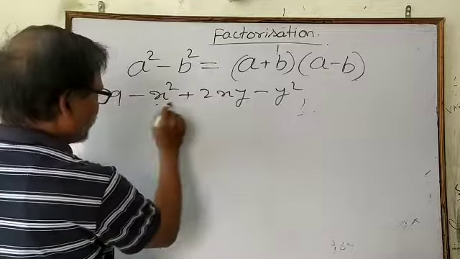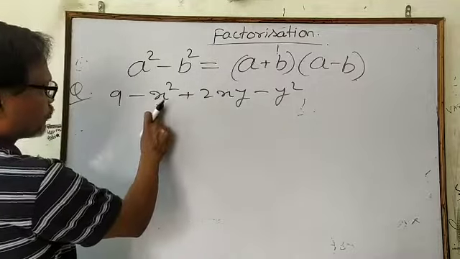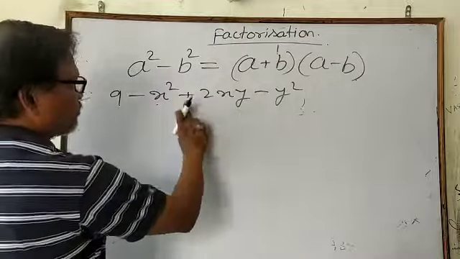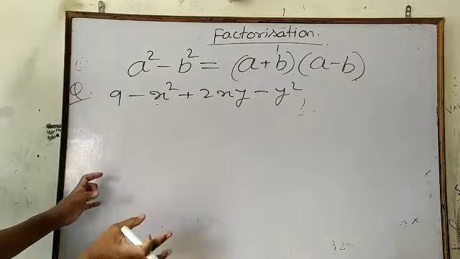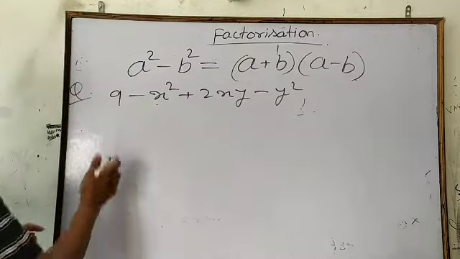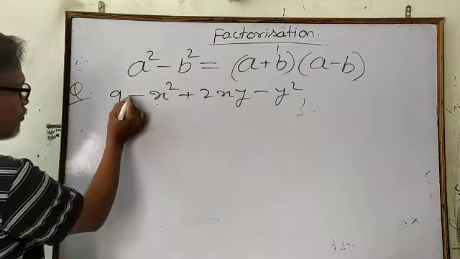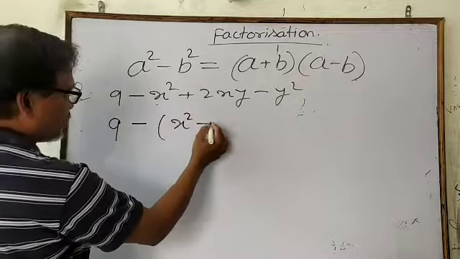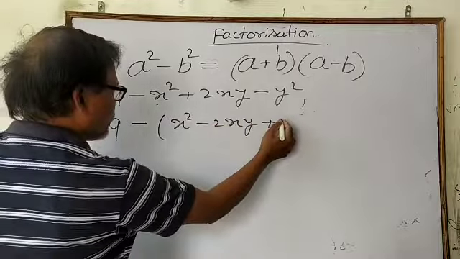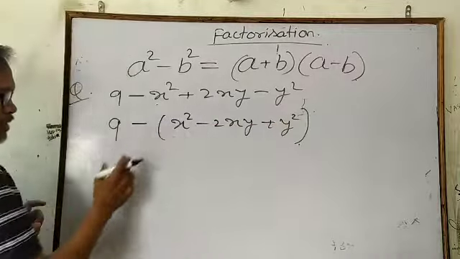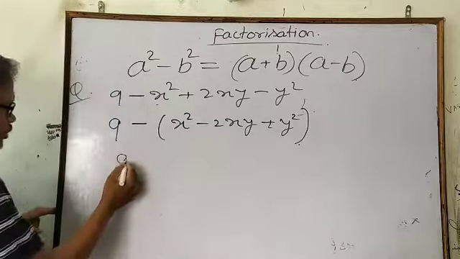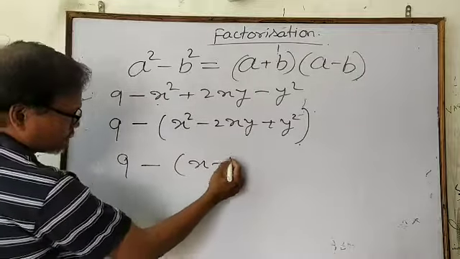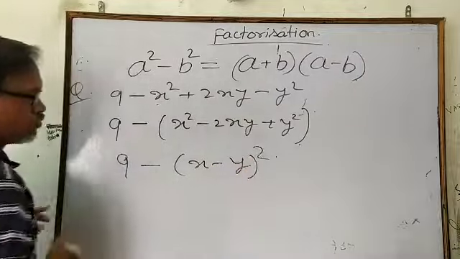If you see this one, it will be x square plus 2xy plus y square, if it is plus, that is (x plus y) whole square, or (x minus y) whole square. How to change? If you take the minus sign common, then you will get x square minus 2xy plus y square. Then can you guess the formula? Yes, because it is (x minus y) whole square.